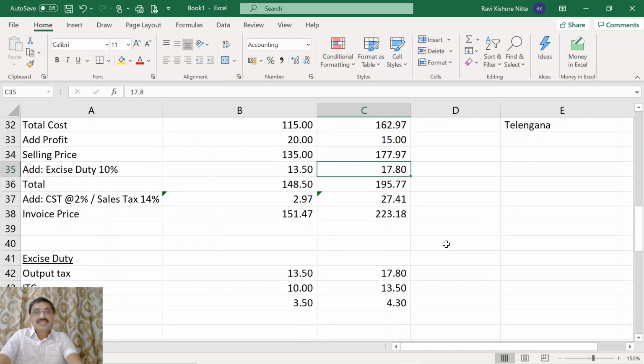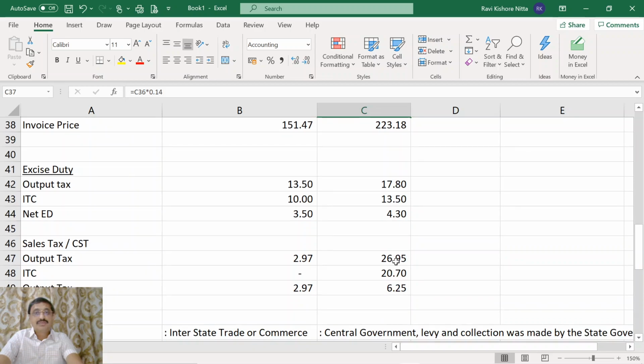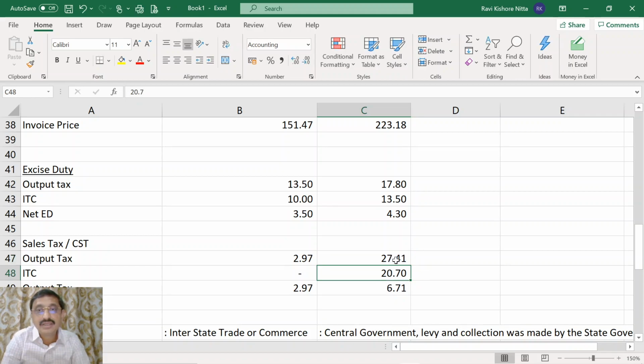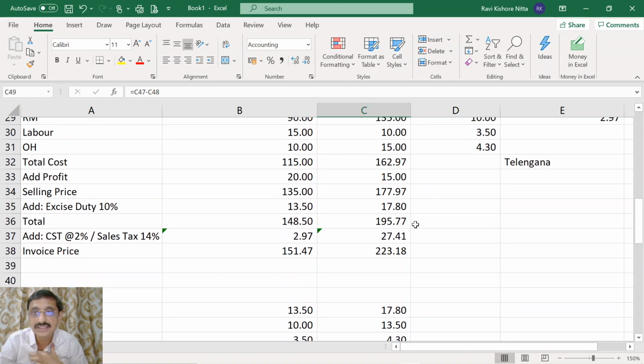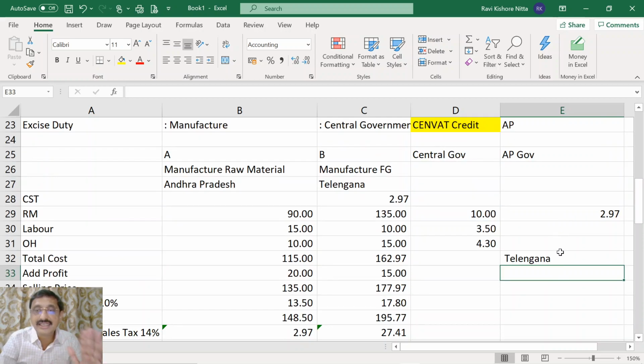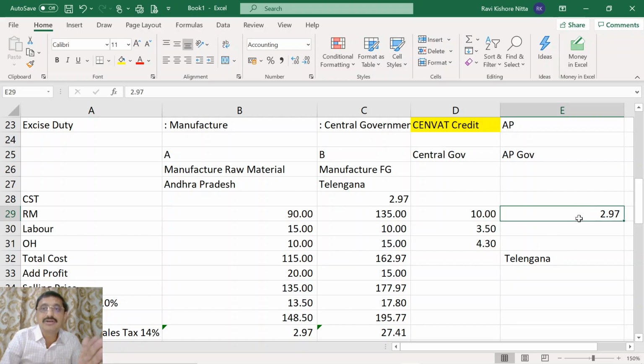Now come to the sales tax. 27.41 is to be paid. What is the input tax credit? 0. Why 0? Because the Telangana state did not get anything at the preceding point. At the preceding point, the Andhra Pradesh government got 2.97.